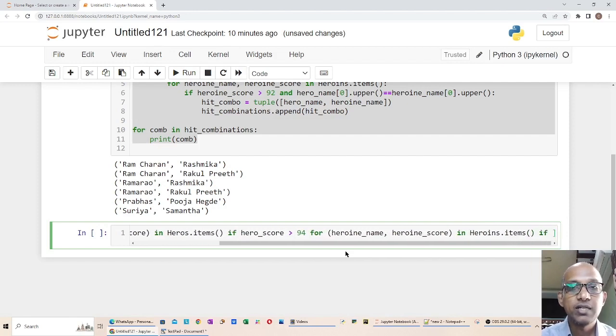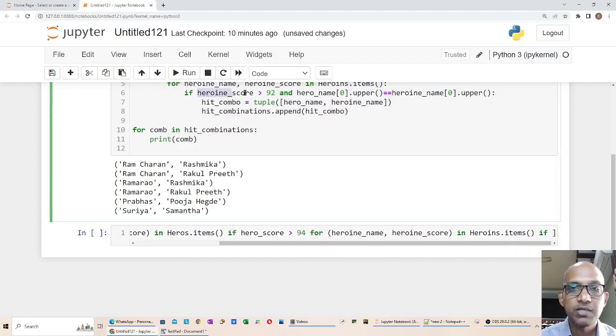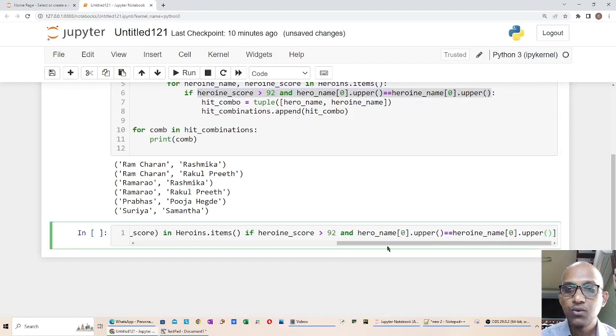And one more condition, the same condition he mentioned in his code, I utilize here. If the heroine score is greater than 92 and the first letter of the hero's name equals the first letter of the heroine's name without case sensitivity, that's why I mention upper and upper here.